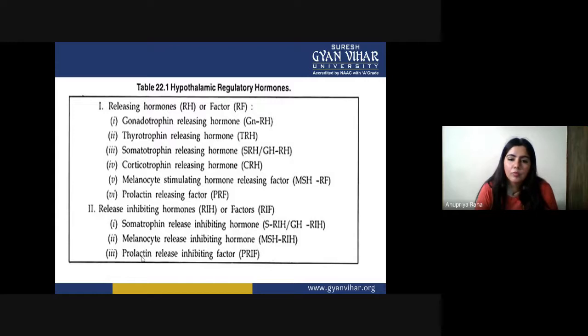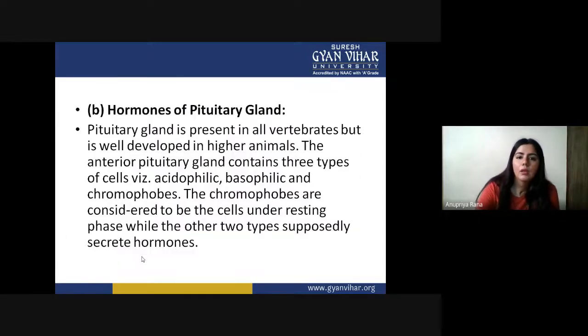Release-inhibiting hormones are present here for inhibiting some kind of process. Somatotrophin release inhibiting hormone, SRIH or GHRIH, inhibits both things. Melanocyte release inhibiting hormone can inhibit the melanocyte releasing. Prolactin release inhibiting factor: only one factor works in an inhibitory role here, otherwise two are hormones. Now we are going to see the hormones of the pituitary gland here.